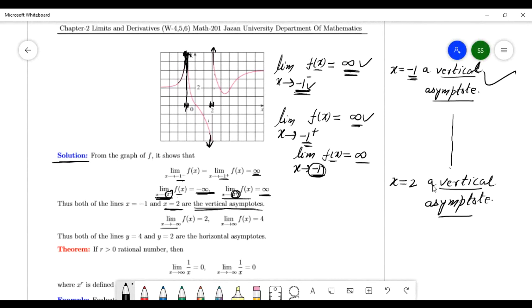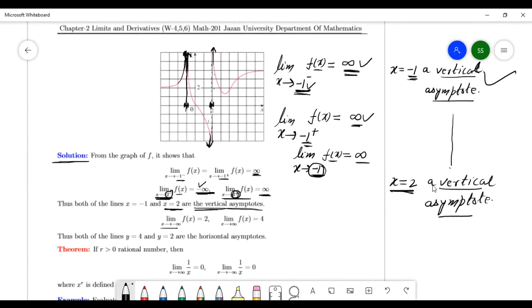Vertical asymptote. You can see this, x equal to 2 means this line. And at this 2, the limit goes to plus infinity on one side and minus infinity on the other side. This is called a vertical asymptote, x equal to 2. Here the limit does not exist at 2, no problem.